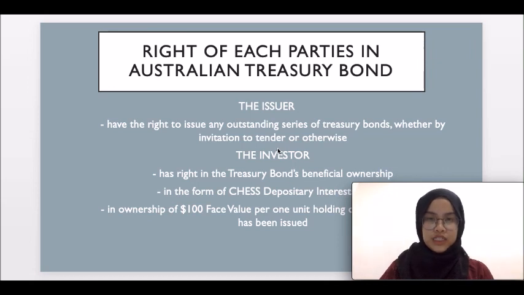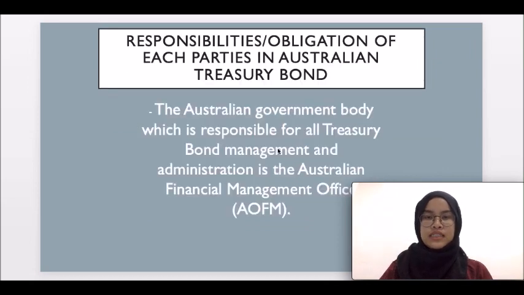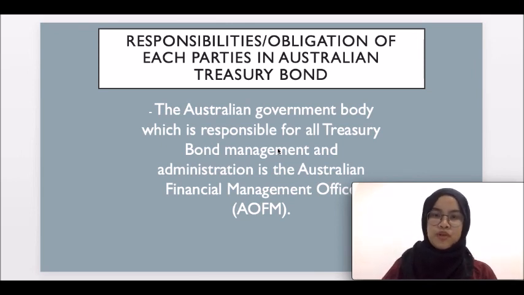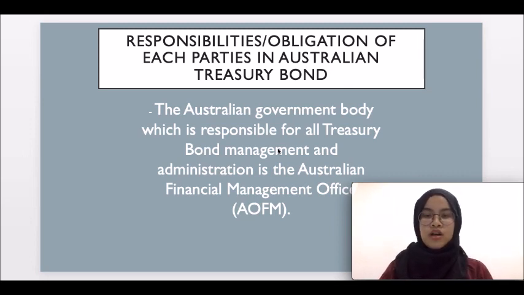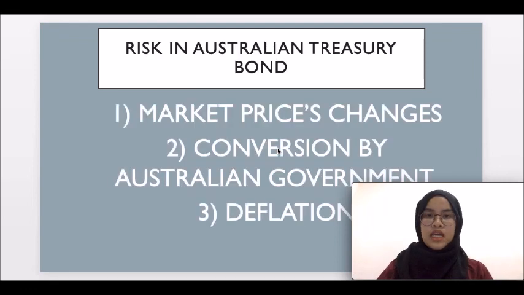Next, I will explain about the responsibility or obligation of each party in Australian treasury bond. So the Australian government body, which is responsible for all treasury bond management and administration, is the Australian Office of Financial Management, which is AOFM. Next, risk in Australian treasury bond.